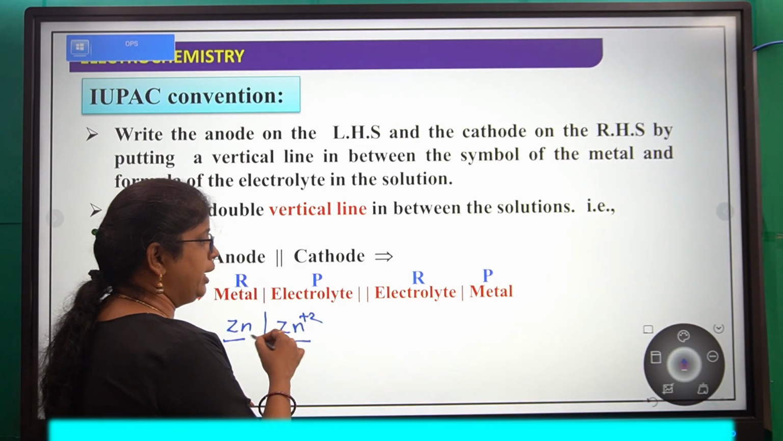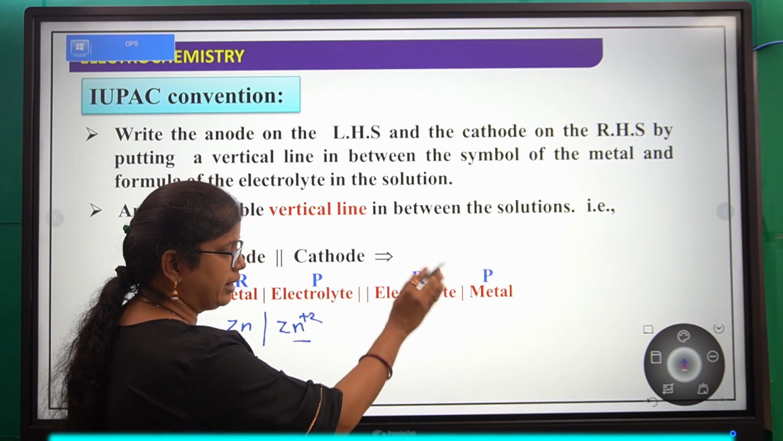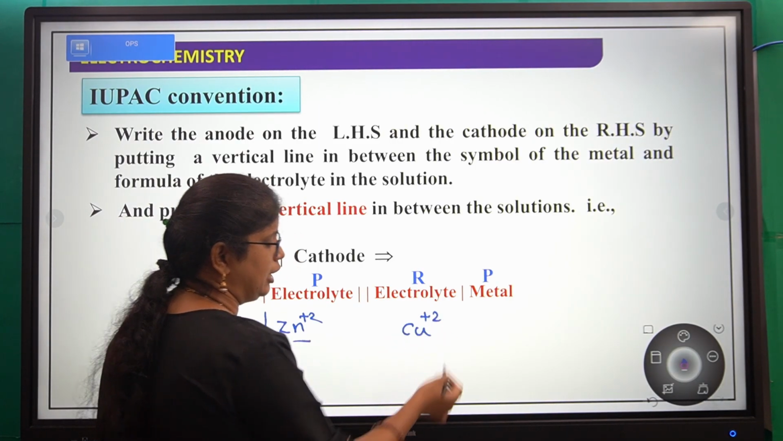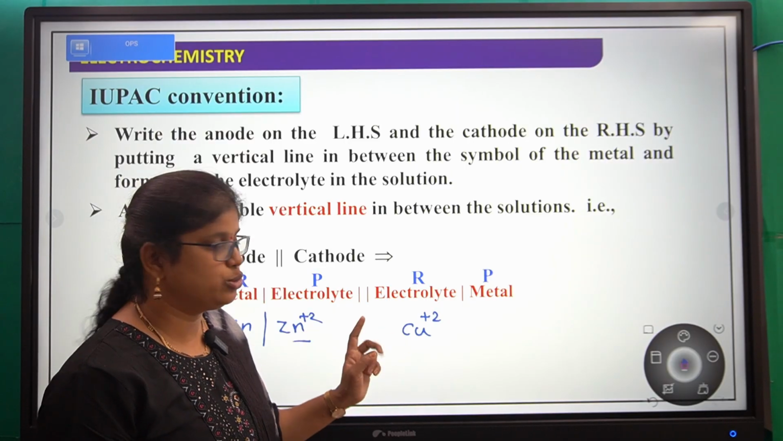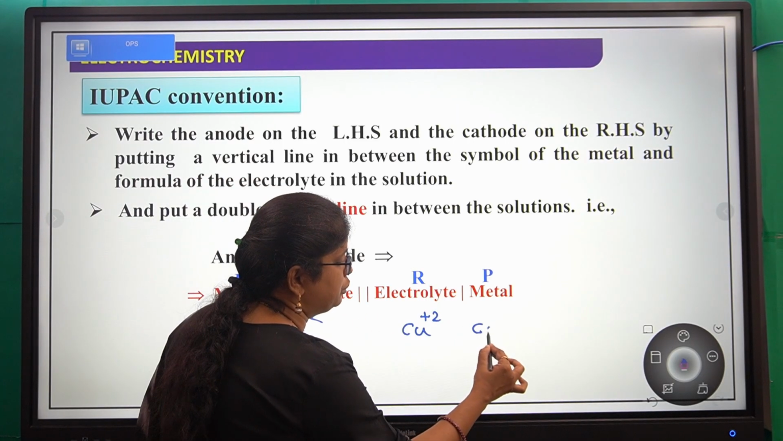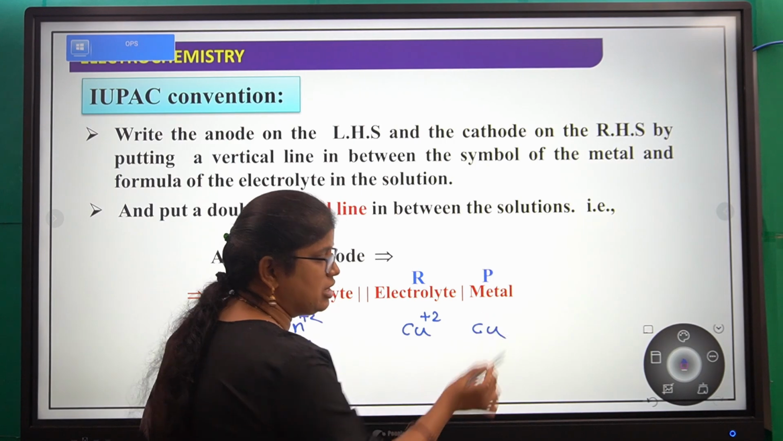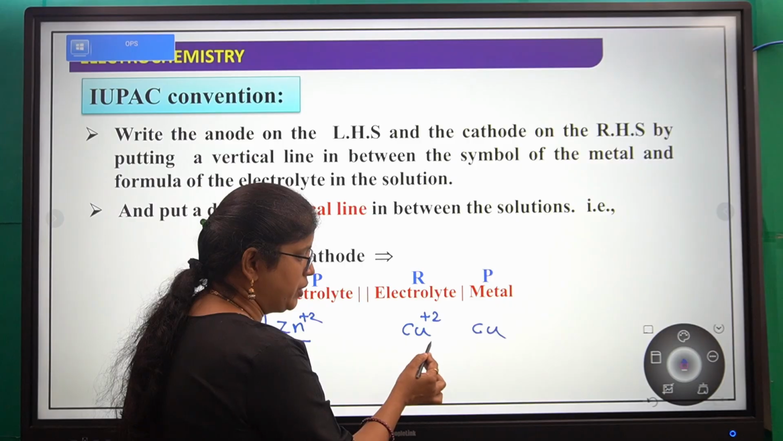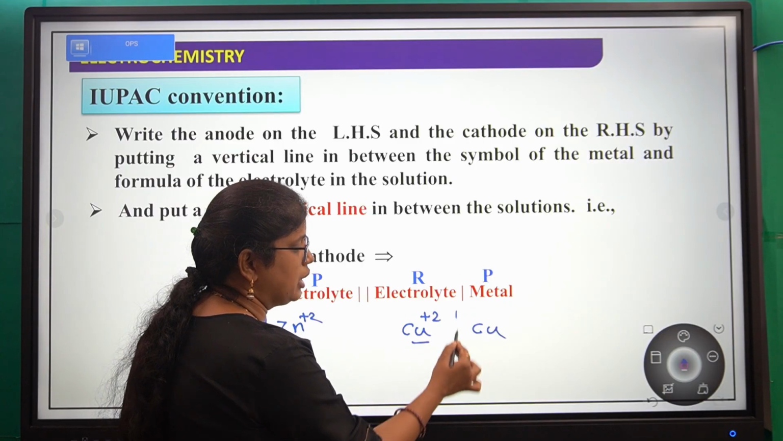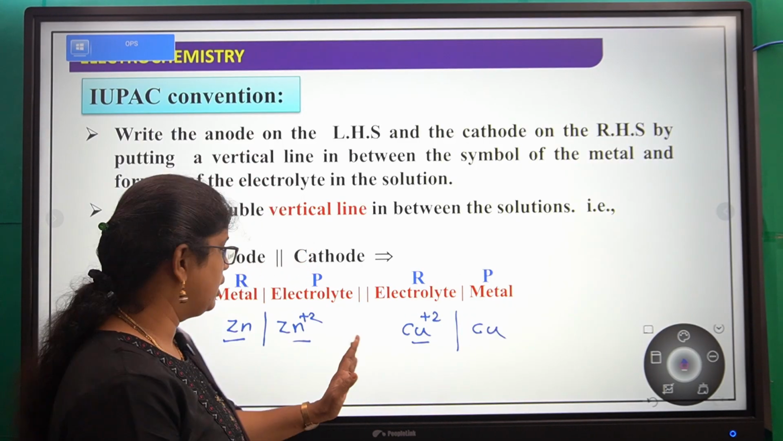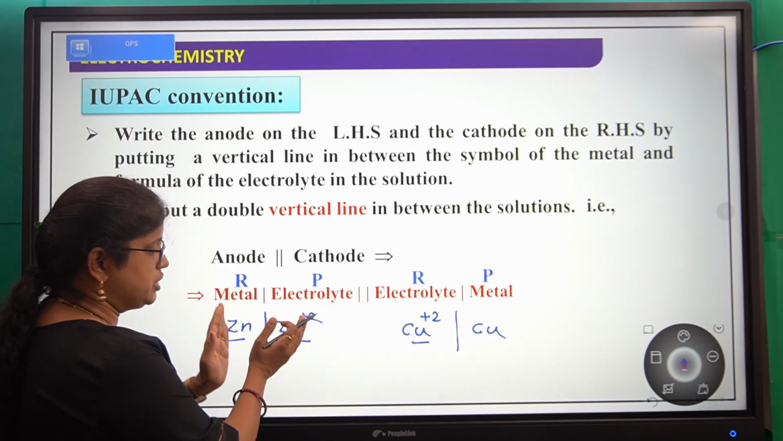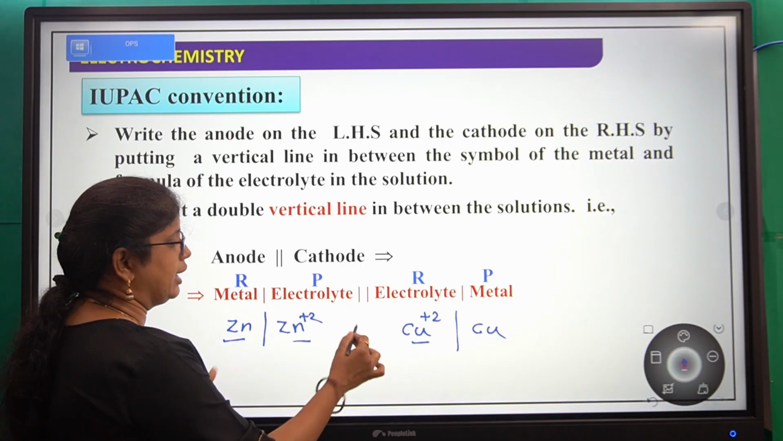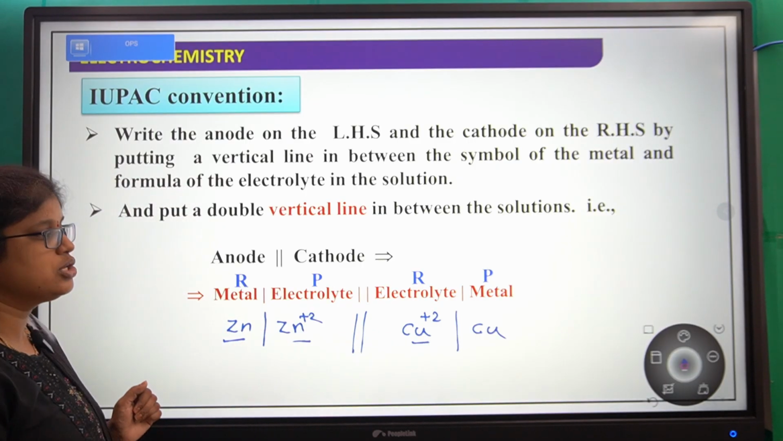Next, here electrons are entering the right hand side cathode portion, and there the electrons are gained by the electrolyte ion. What is that? Copper plus 2. Now copper plus 2 is converting into copper, which is deposited on the metal surface. So here in the right hand side portion copper plus 2 is converting into copper. So this is the reduction, and this is oxidation. This is happening at the anode and this is happening at the cathode. Anode and cathode are separated by the salt bridge.